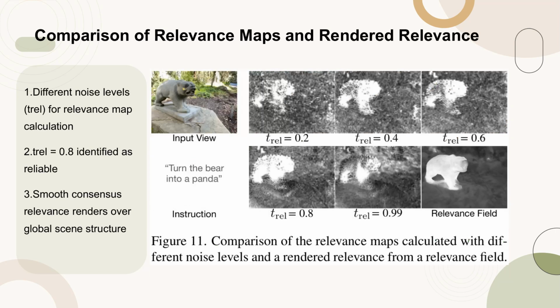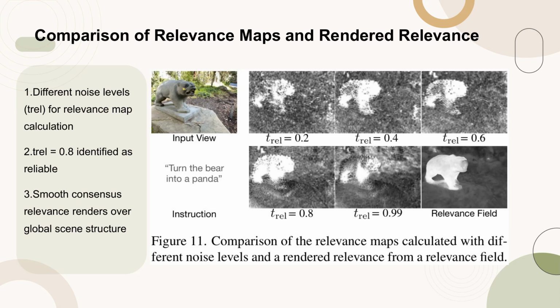Figure 11 presents a comparison of relevance maps calculated using various noise levels and a rendered relevance from a relevance field. The study identifies T_REL equals 0.8 as a reliable noise level for relevance map calculation, ensuring the denoising process focuses on global image structure rather than fine details.